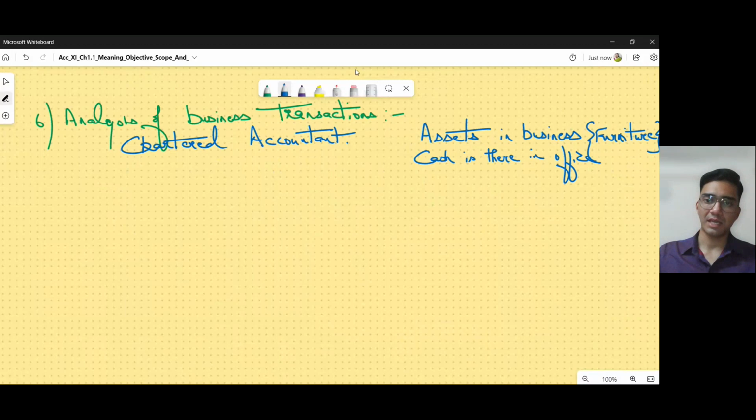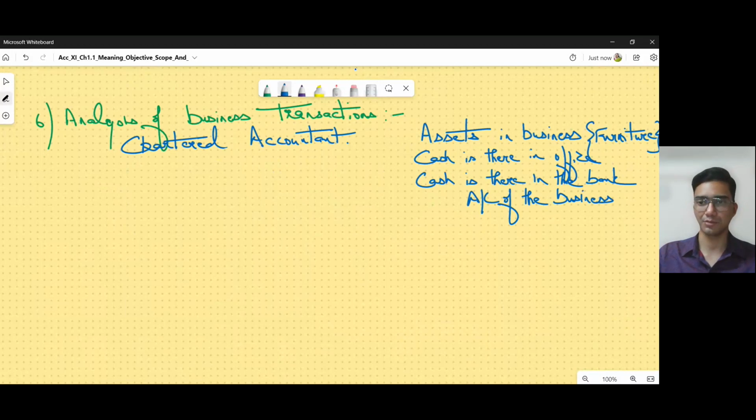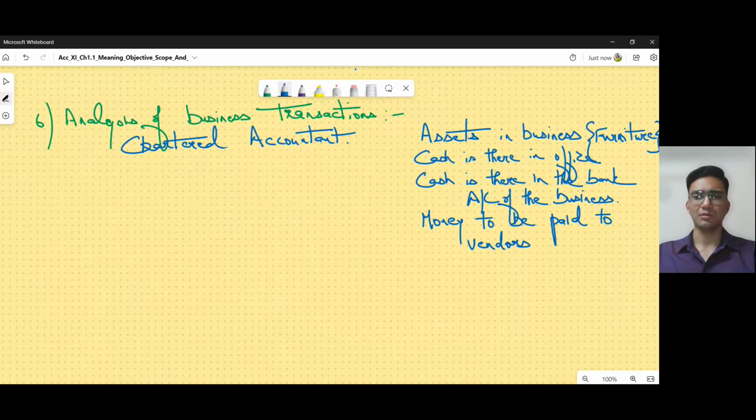How much cash is there in the bank account of the business? Every business maintains a bank account also. So how much cash do you have lying over there? How much money has to be paid to maybe the people who you bought goods from? So maybe to the vendors, you can call them vendors. Okay, and so on and so forth.